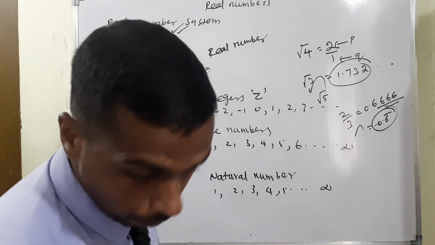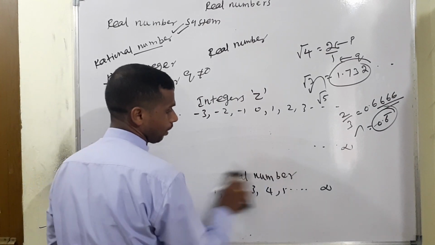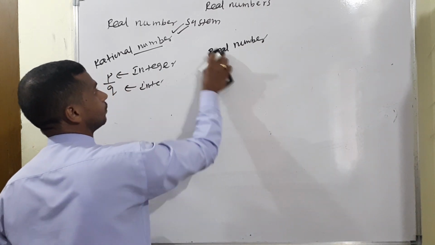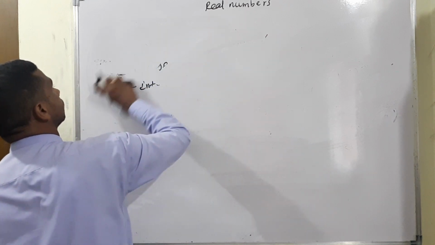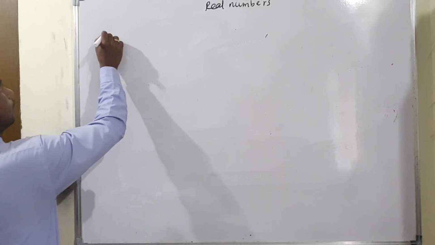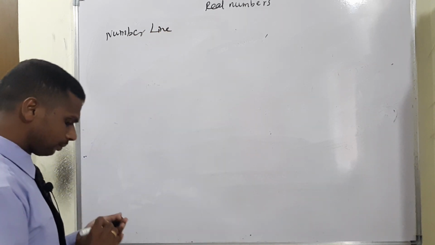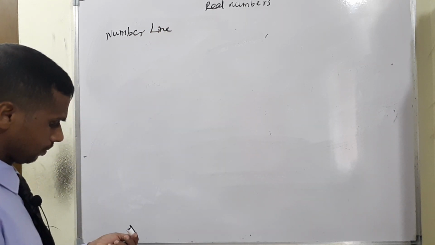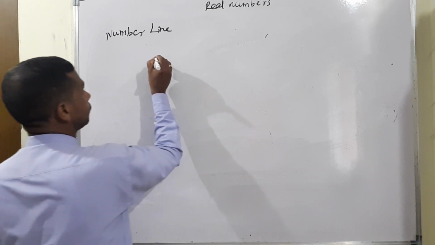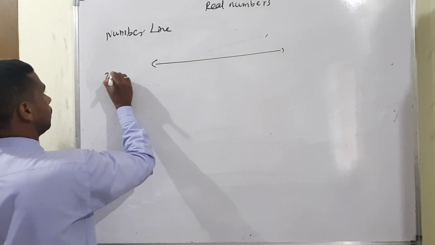And one more important point I am moving to, the topic called number line. How do we identify on the number line? For example, take 2 by 3.